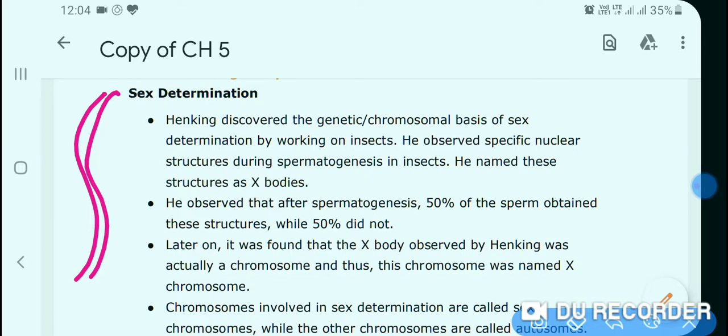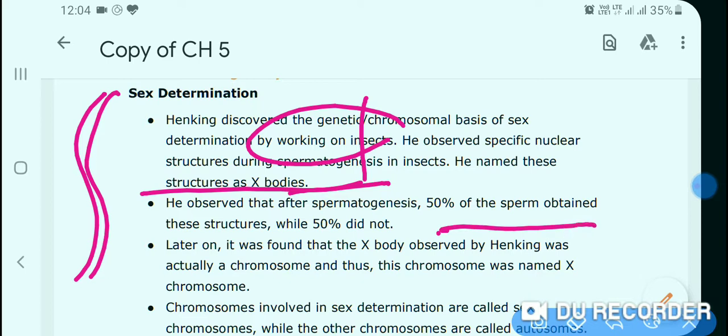Henking discovered the chromosomal basis of sex determination by working on insects. He observed a specific nuclear structure during spermatogenesis in insects. He named these structures X bodies. He observed that after spermatogenesis, 50% of sperm obtained this structure while 50% didn't.